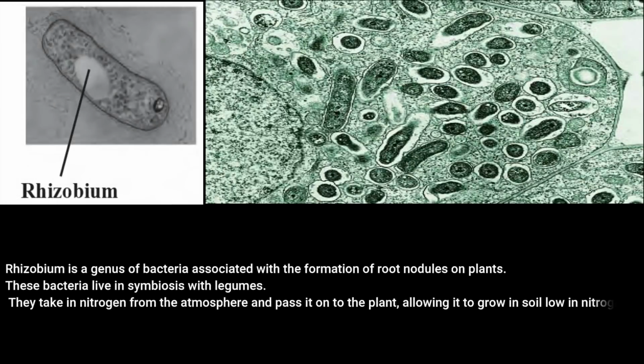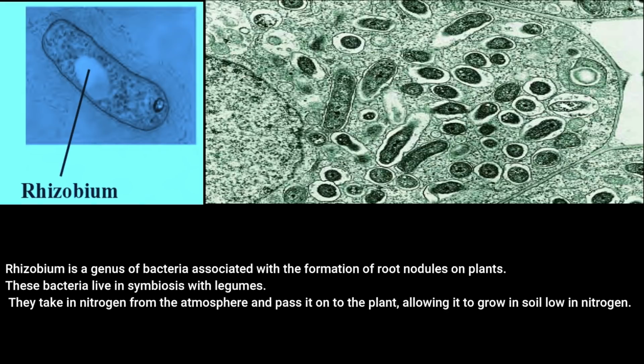Rhizobium is a genus of bacteria associated with the formation of root nodules in plants. These bacteria live in symbiosis with legumes. They take in nitrogen from the atmosphere and pass it on to the plant, allowing it to grow in soil low in nitrogen.